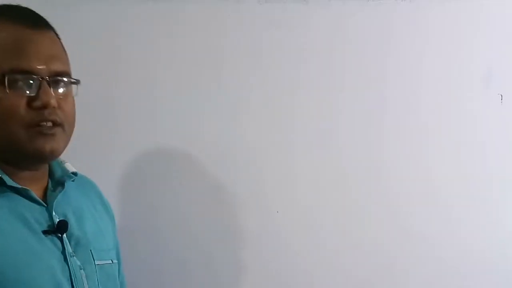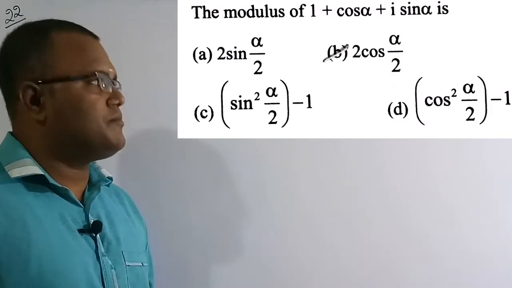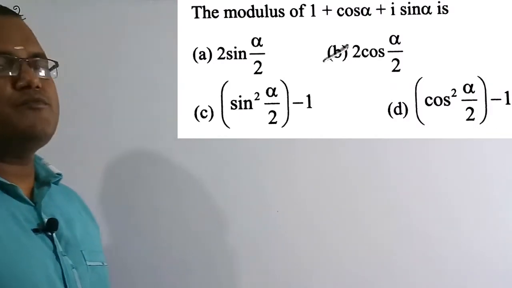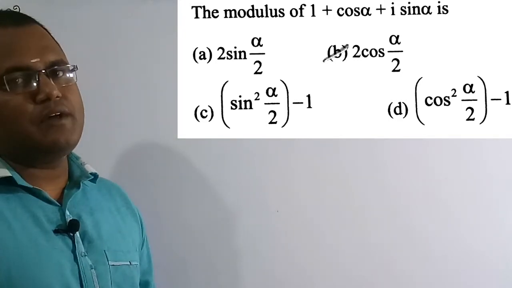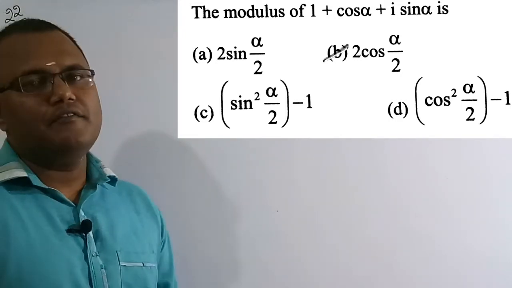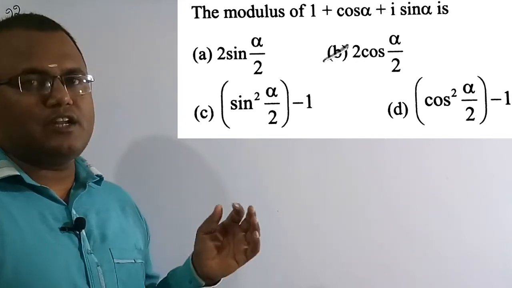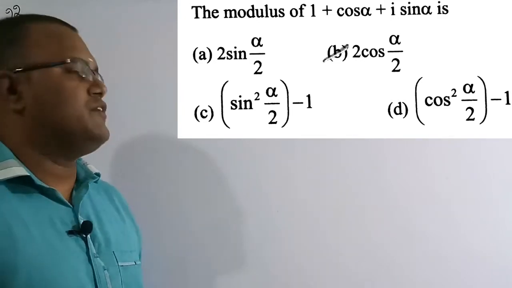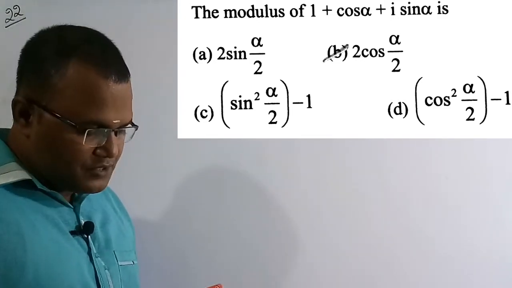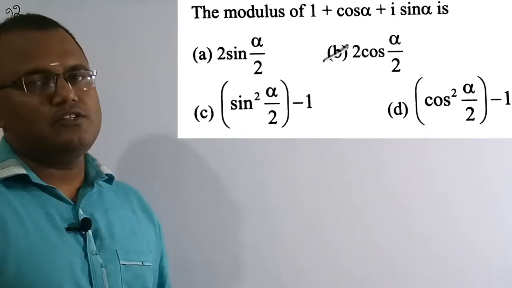Now we are going to solve the 22nd question. See the question here: the modulus of 1 plus cos alpha plus i sin alpha is. We have to find the modulus of this complex number, 1 plus cos alpha plus i sin alpha. Modulus means we have to find the length of this vector, or the length from the origin to that particular point. Out of these four options, option B is the correct solution, which is 2 cos alpha by 2. So let's solve this numerical.